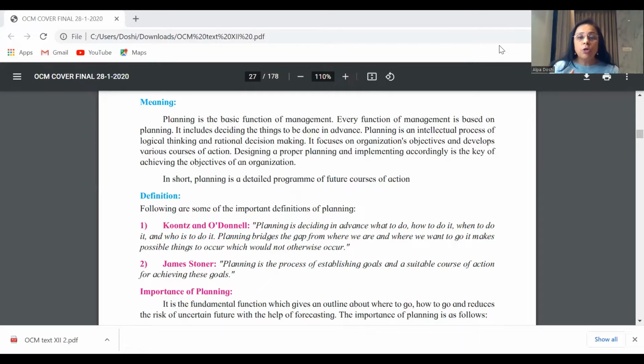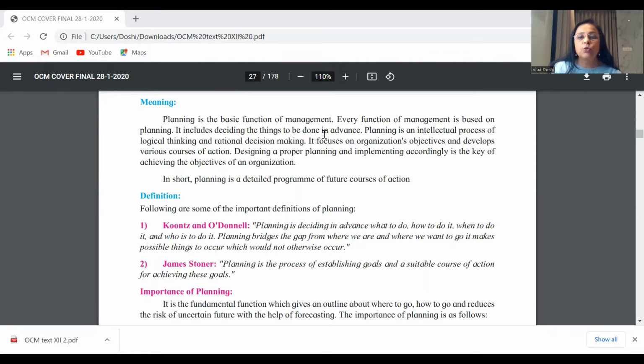However, if you do not really find any other option to attempt, you have already done the distinguish between, which will help you answer the basics of this answer as well. So out of 4 marks, it's going to be easy to get at least 2 or 2.5 in case you've not really prepared much in detail. So basically, you've started with this paragraph on meaning. You said that planning is the basic thing on which all the other functions are decided, and that becomes your main part of the answer.